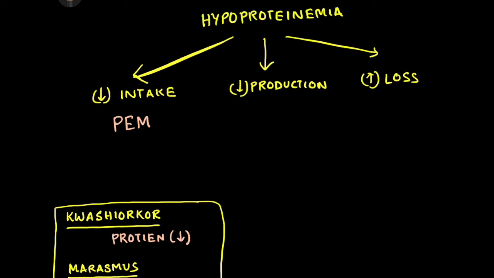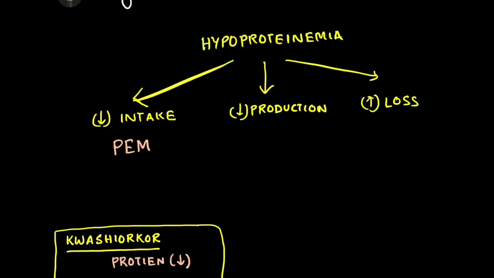Now let us come to the second cause, that is decreased production. How can it occur? We have learned that the main site of protein production is the liver. So in case of any chronic liver disease, you can have decreased production. There can also be liver cirrhosis, where you can have decreased production of proteins, and that can lead to hypoproteinemia.